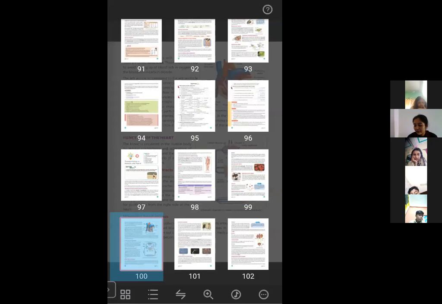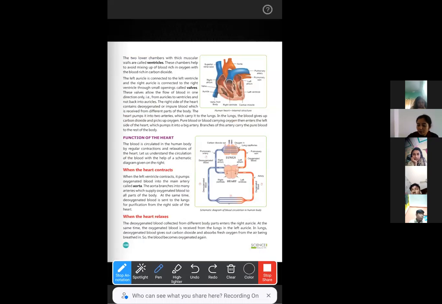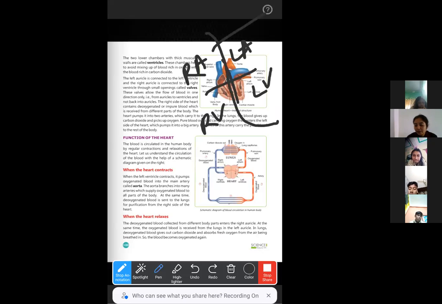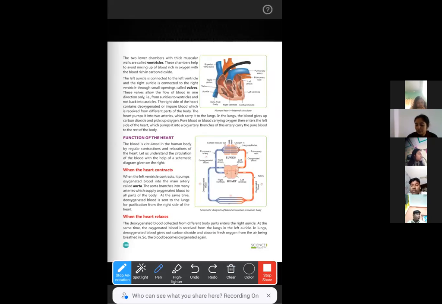As I have told you, this is the right atrium, left atrium, right ventricle, left ventricle. The left side deals with the oxygenated blood, and the right side deals with the deoxygenated blood.